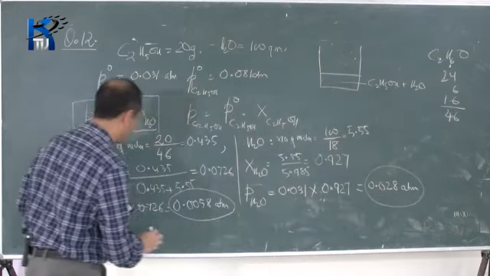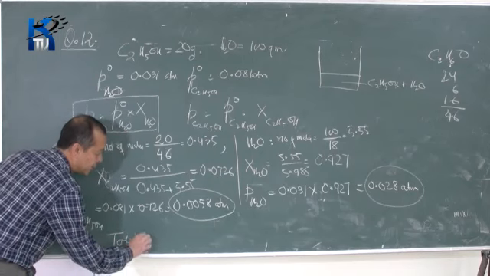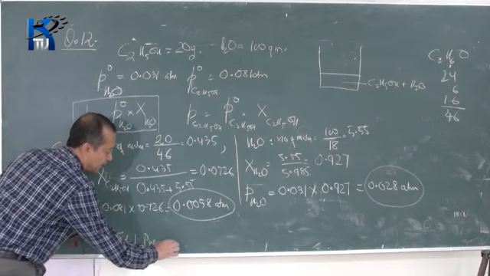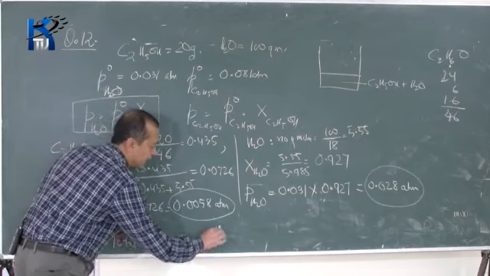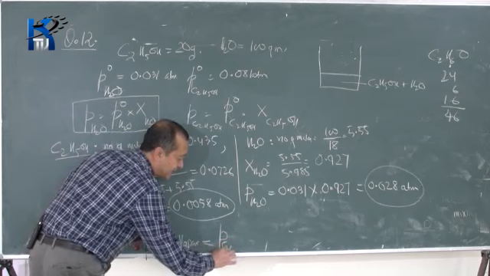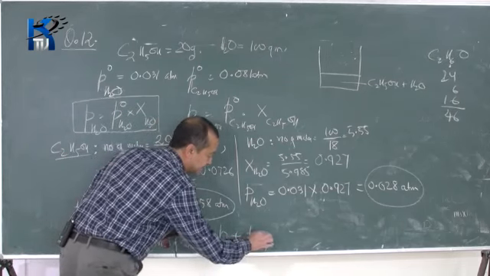Therefore I'll do it at the bottom of the board. The total pressure of vapor will be equal to the pressure of ethyl alcohol plus the pressure of water.